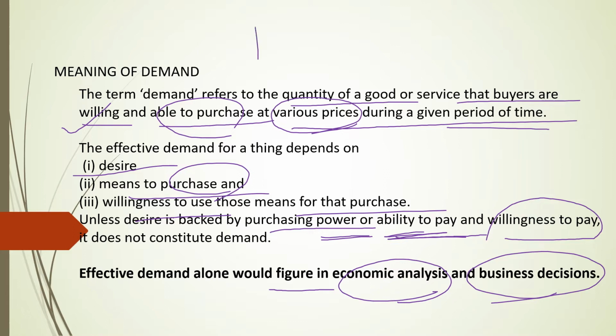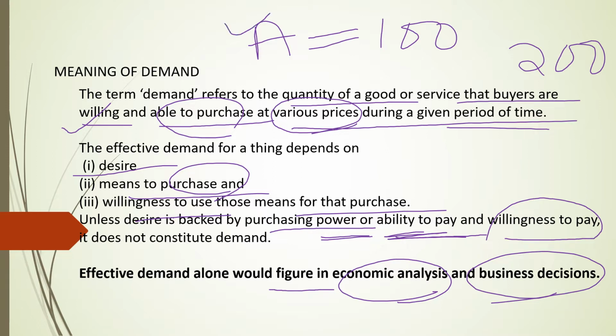Let us assume there is a commodity A whose cost is 100 rupees. You have 200 rupees. You like to buy a product, but you don't want to buy this product at 100 rupees, but you are ready to buy at 80 rupees. You have ability to buy. You have willingness. You desire to buy, but you are not ready to buy at a given price, that is 100 rupees.